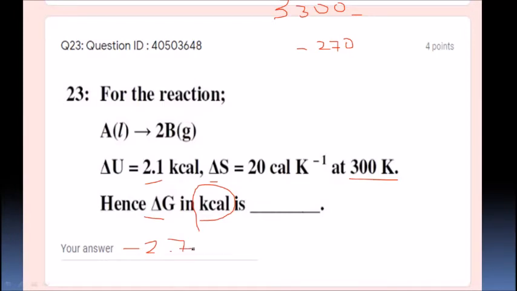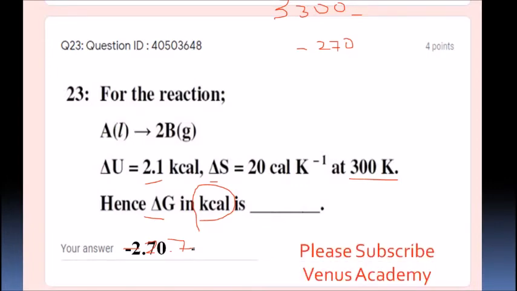If you know the equation, that is delta G equals delta H minus T delta S. And what is delta H? Delta H can be obtained from delta U, since it is given: delta U plus delta n g RT. You are going to get minus 2.7 kilocalories. So the answer is minus 2.70. The minus sign is also very important. Right, minus 2.70 is the correct answer, students.